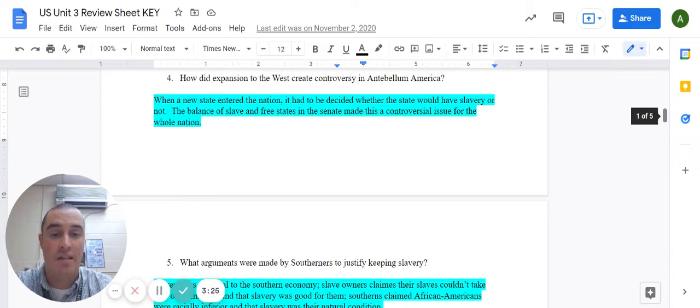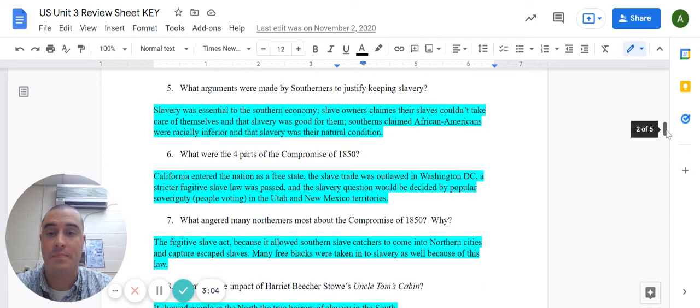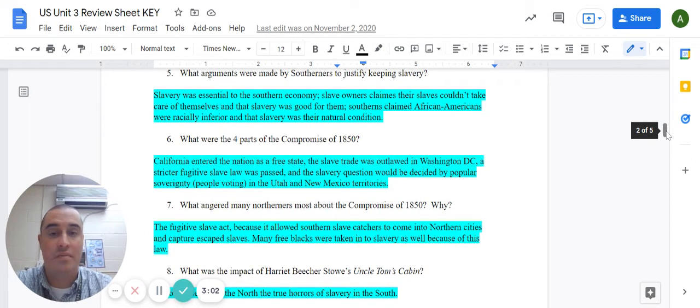Number four, how did expansion to the West create controversy in antebellum America? Remember, antebellum means before the Civil War. So the controversy surrounded new states entering the Union. The question was whether this new state would have slavery or not. This was important to a lot of people because when a new state was added, if it was slave or if it was free, it could potentially upset the balance in the Senate, which again made this a controversial issue for the entire nation.